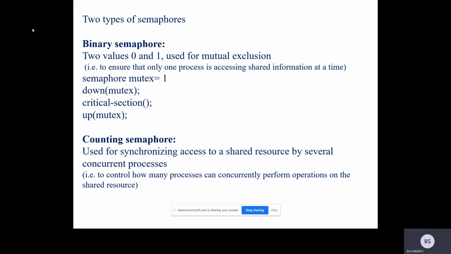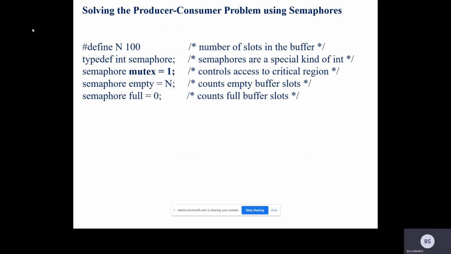Now, what about counting? The counting semaphore is for concurrent processes. Okay. Now we'll look at only the binary semaphores. So what is the initial setup for the binary semaphores to solve the producer consumer problem?